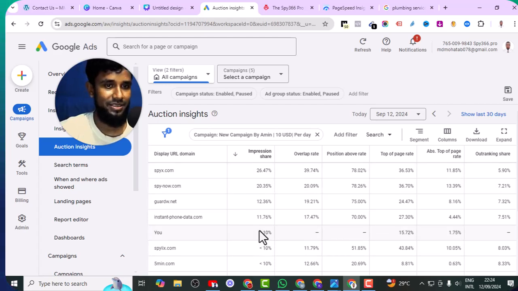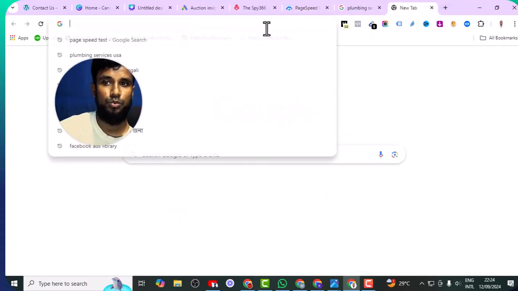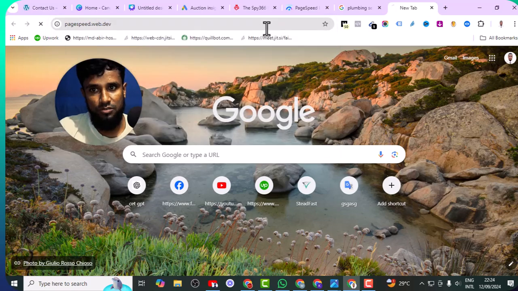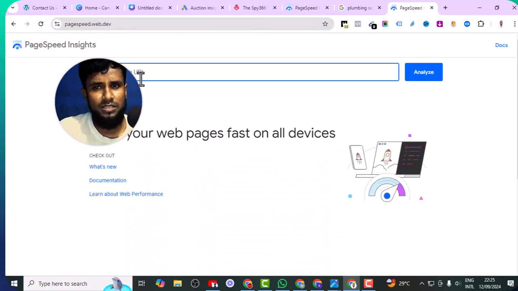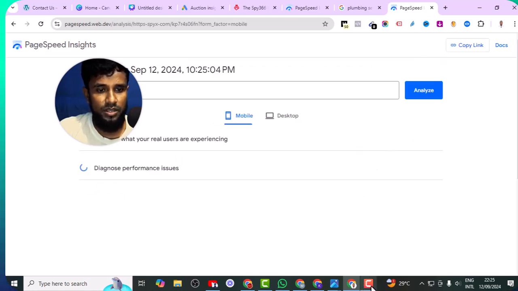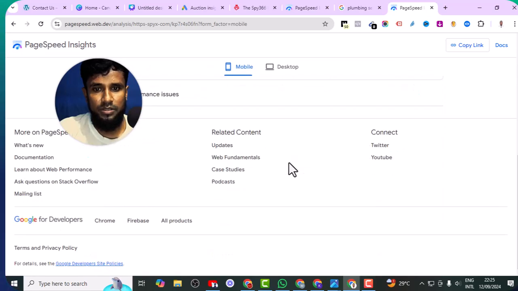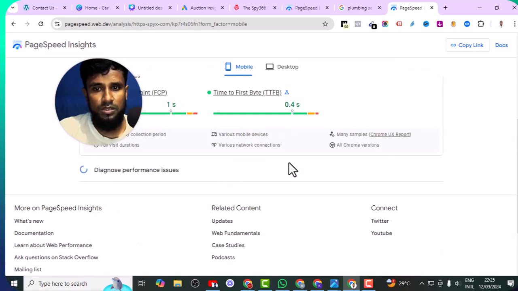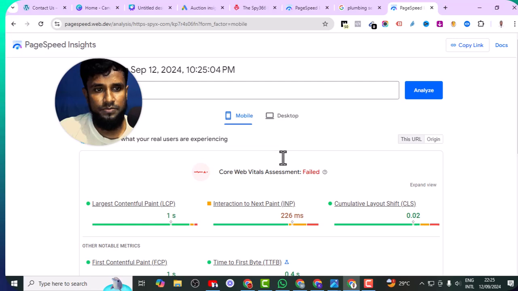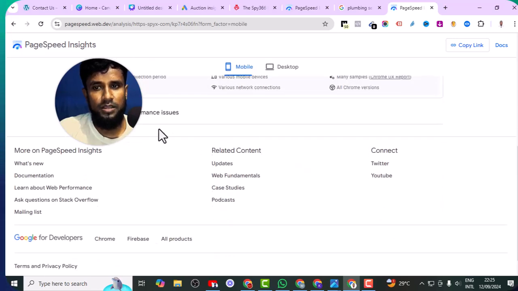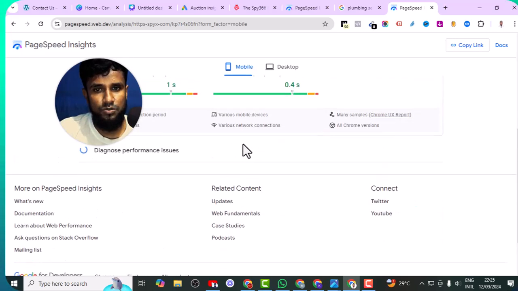So why is that happening? First of all, I copy this URL and go to website performance. I paste this one and click analyze. Okay, just a minute. Here you can see the diagnosis of the performance issue is in progress.